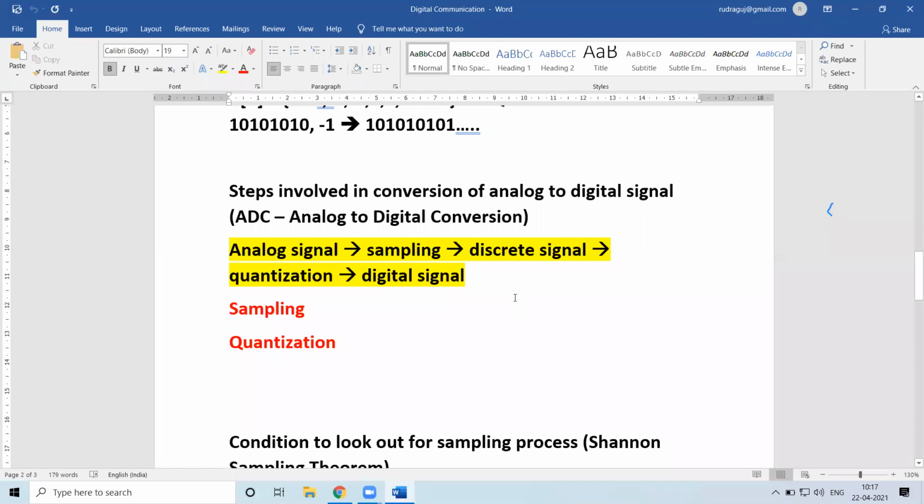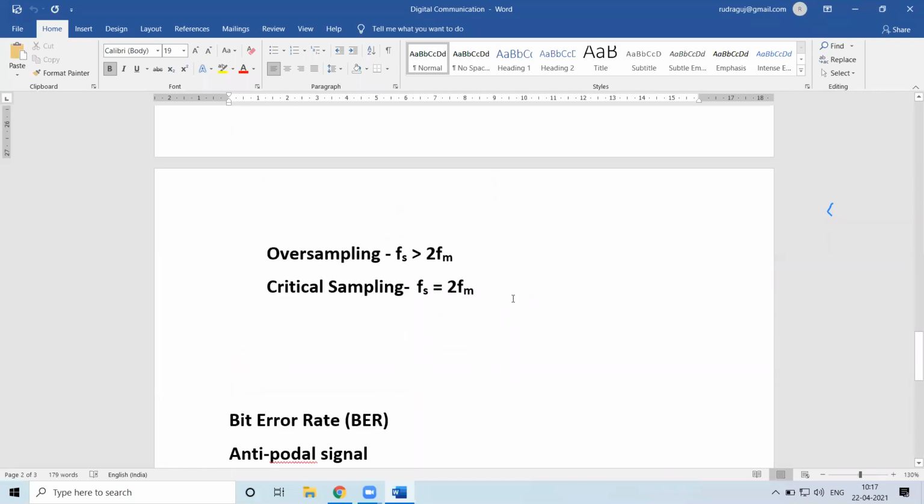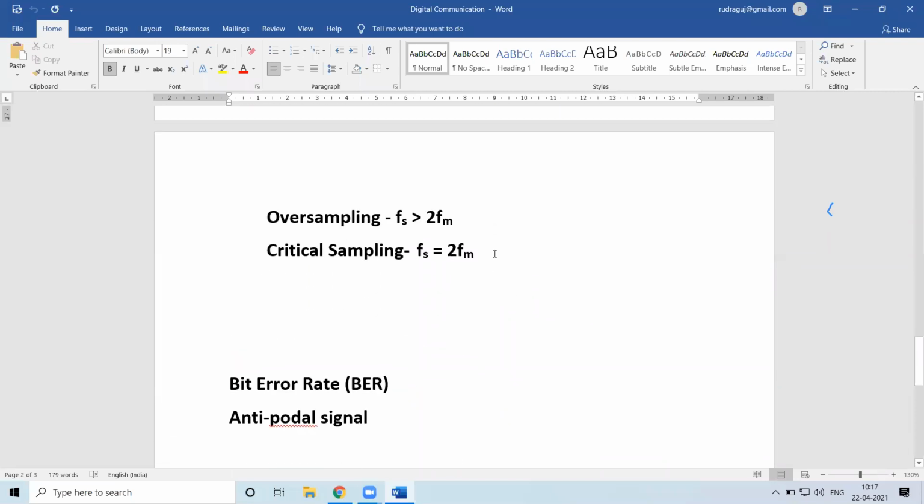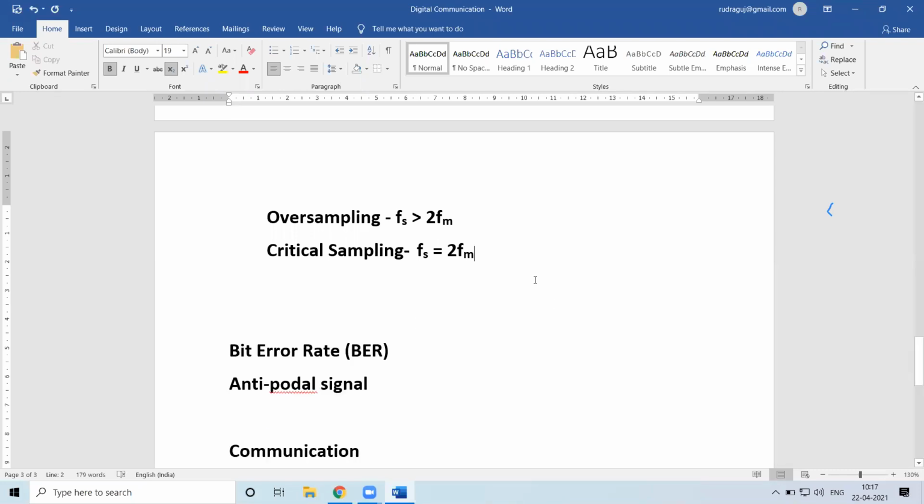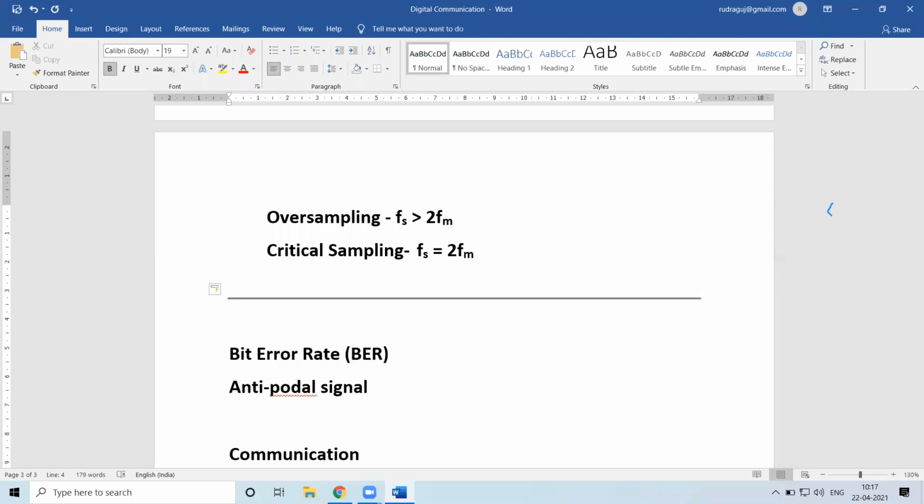In the communication lab, you have pulse code modulation. During that time, I'll be discussing that and sharing the same information with you later. So at present, I'll not be going into MATLAB. I'll just go directly to the rest of the part, where I had left. Yesterday we had done up to this point.